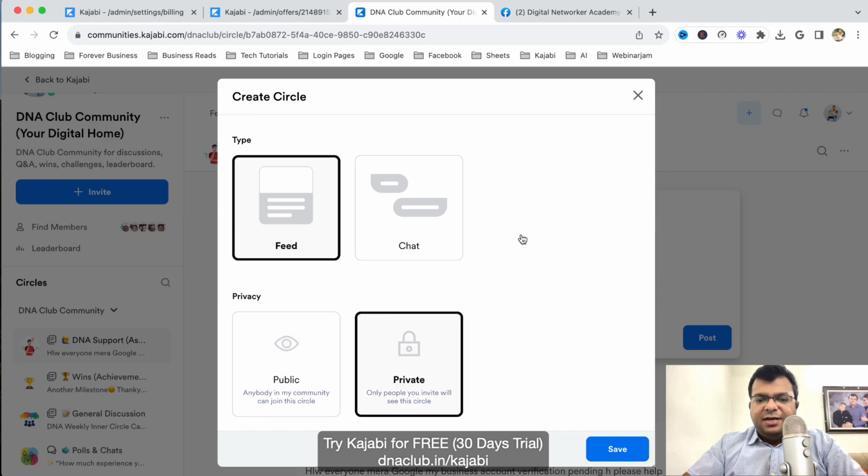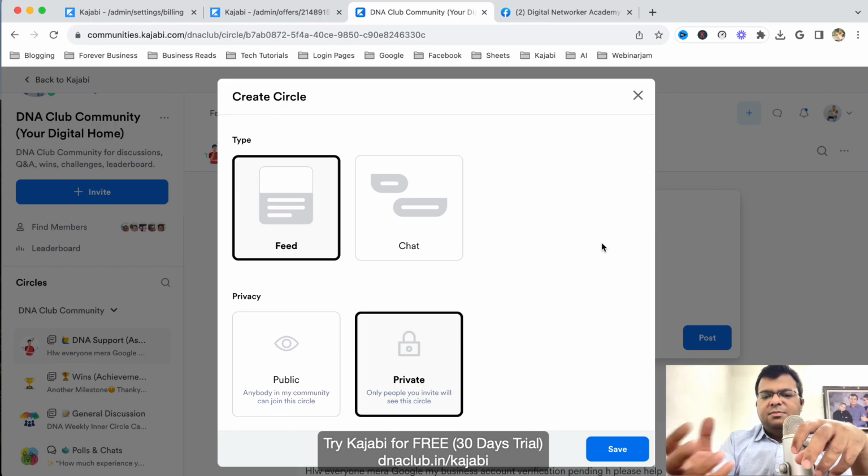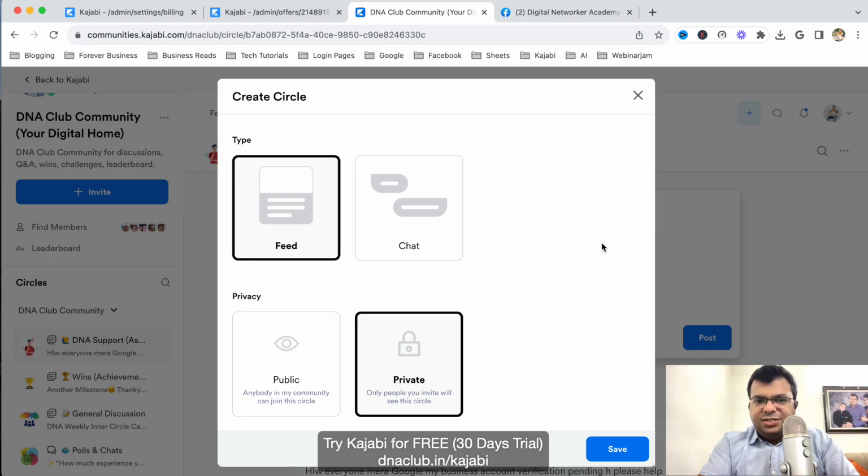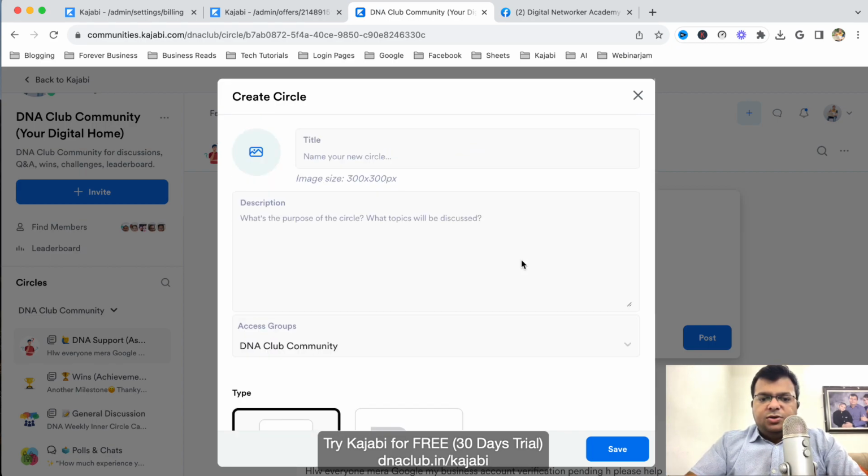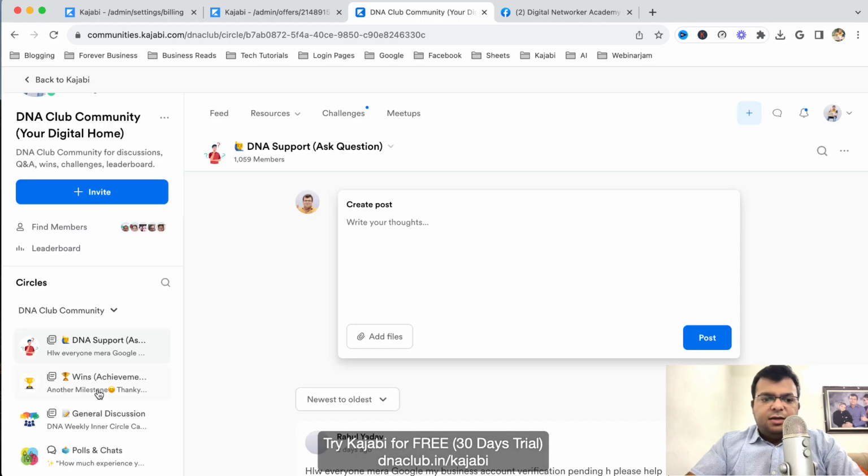If I select private, this circle, this category of posts, will be accessible to only a few members I select. For example, in my community I want to create a circle for discussions with the core members. Suppose my community manager and 4 or 5 more members, so I can create a circle like this where only those members can see it and have discussions. So this is how I have created the circle.